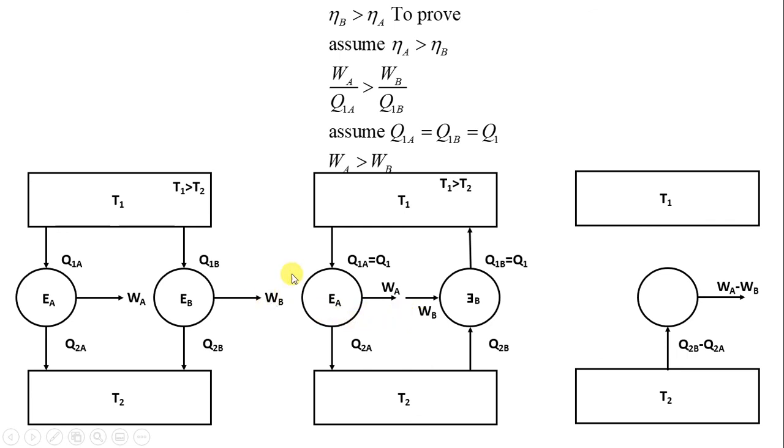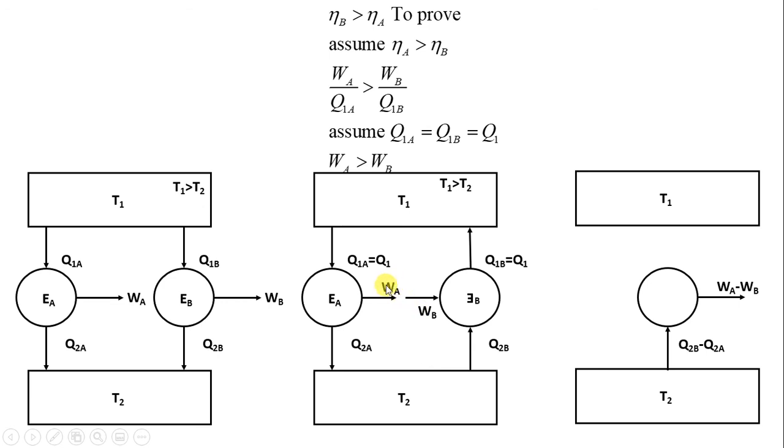Now when we combine the device, you can see Q1 is accepted, so it is positive, and Q1 is rejected from the combined device, so Q1 and Q1 will get cancelled. That is why we don't have any line over here. But on this side, Q2B is being accepted, so this one is positive, but Q2A is being rejected from the combined device, so minus Q2A.